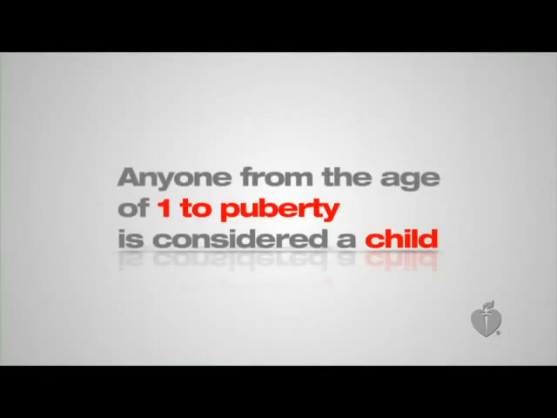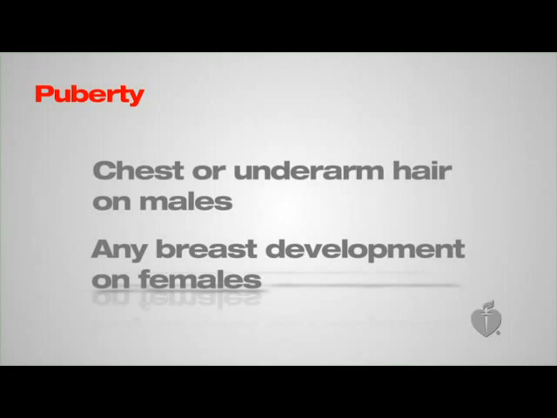Under the American Heart Association BLS guidelines, anyone from the age of 1 to puberty is considered a child. For these BLS guidelines, puberty is defined as chest or underarm hair on males and any breast development on females.